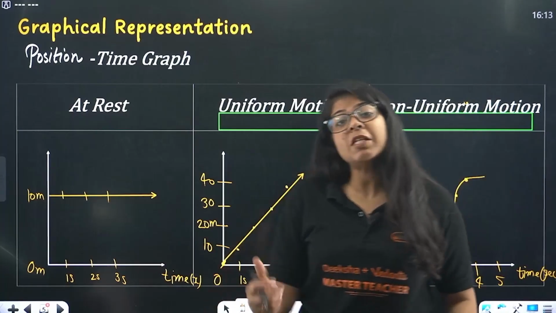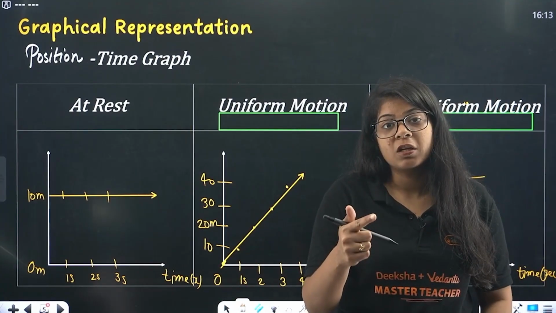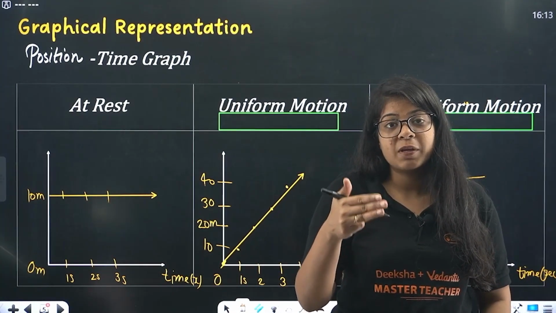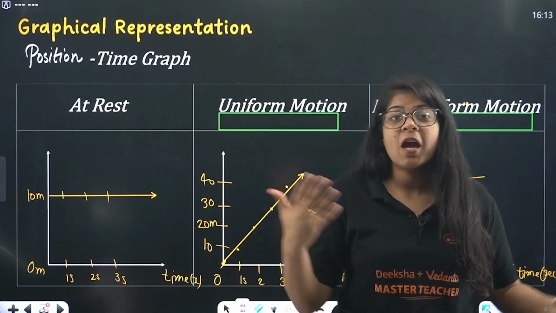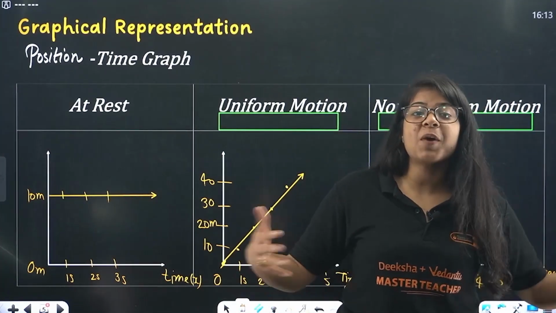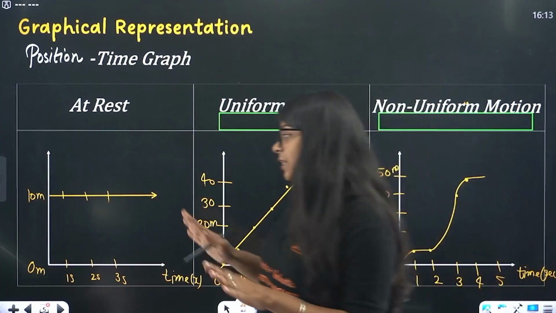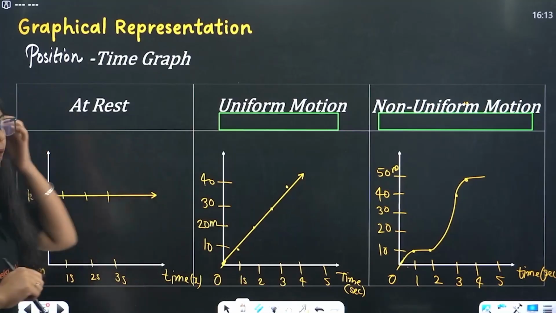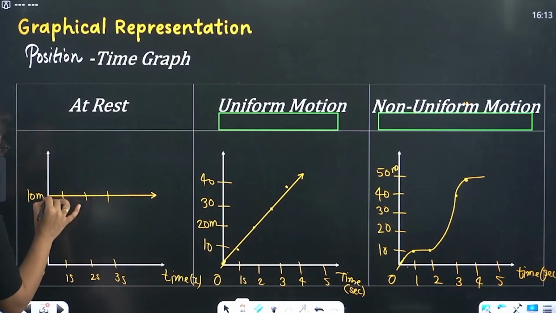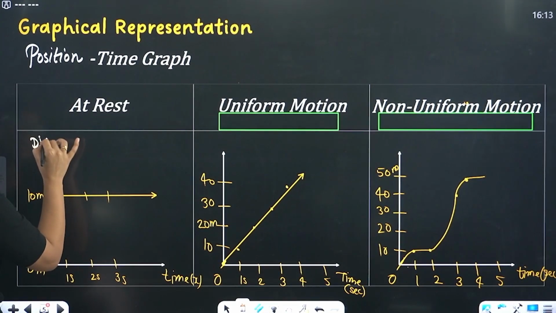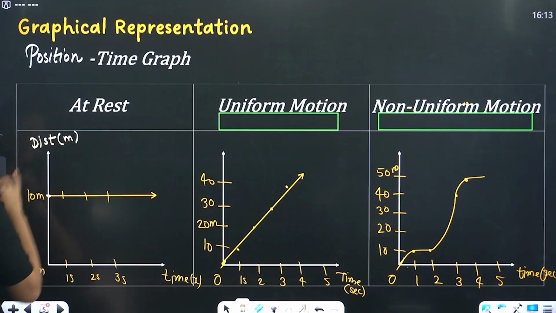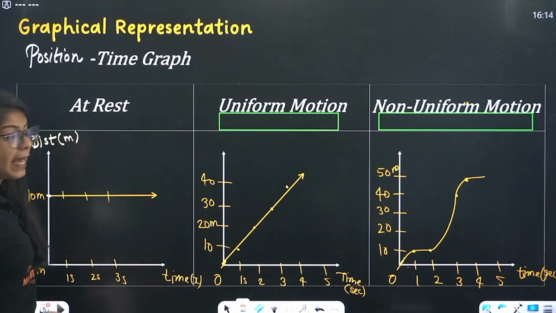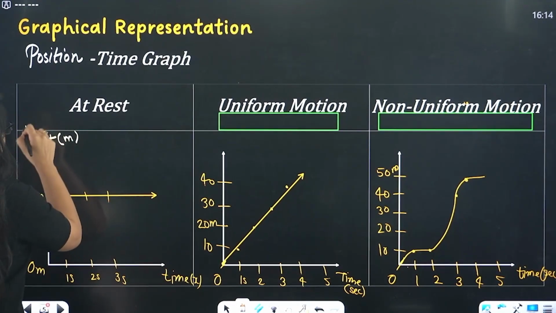So that means time is passing by. 1 second, 2 second, 3 second, 4 Mississippi, 5 Mississippi, 6 Mississippi. Time is passing, but I am not moving. That means, look at this carefully, why this graph? Now, at rest beta, see, distance is the same. This is distance, okay, in meters. This is time in x-axis, distance in y-axis, okay.